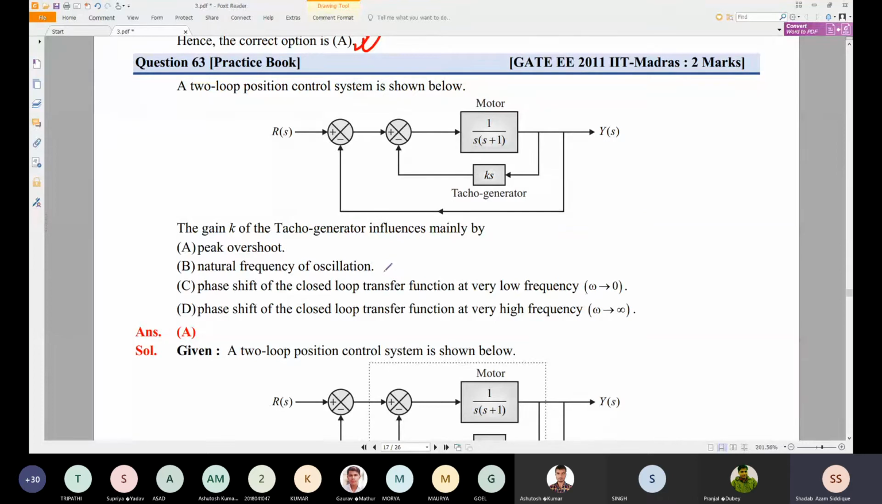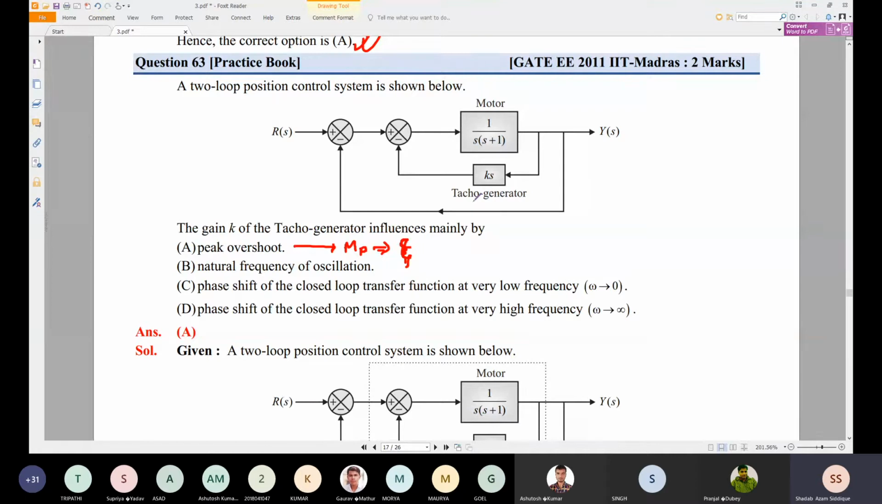I would like to say natural frequency won't be changed, but this is my observation. Natural frequency will not be changed, because it is fixed for the particular problem and does not vary with gain. Let me check whether peak overshoot would change. Peak overshoot is Mp, and Mp is proportional to the zeta value. Zeta will be influenced by gain, but let me check how it is influenced and how we can find that.